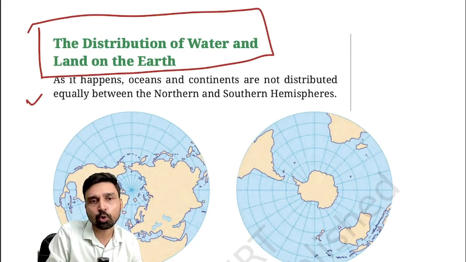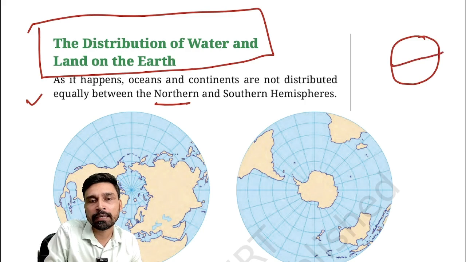So as it happens, oceans and continents are not distributed equally between the northern and southern hemispheres. If you look at the earth like this, we have a dividing line. This dividing line is what we call the equator, which passes through 0° latitude. The northern part on this side is the northern hemisphere. To the south of the equator lies the southern hemisphere. Here you will find the North Pole, here you will find the South Pole.